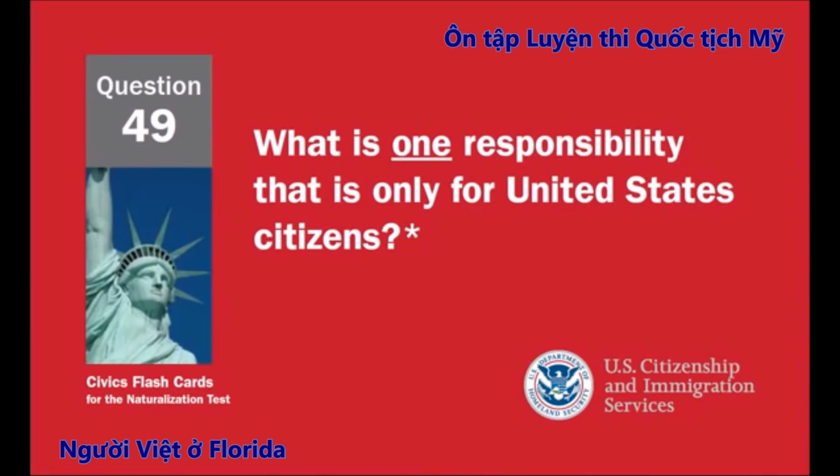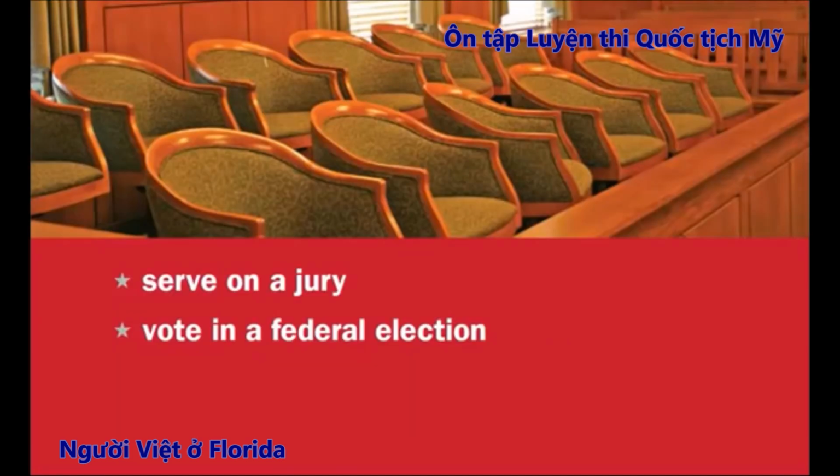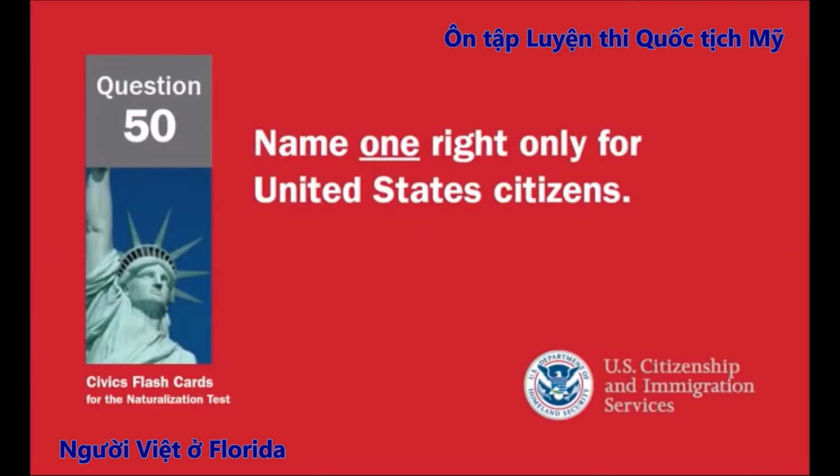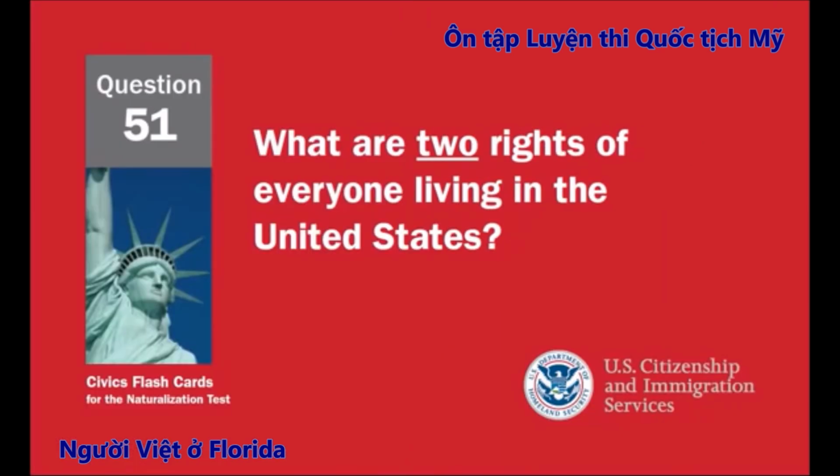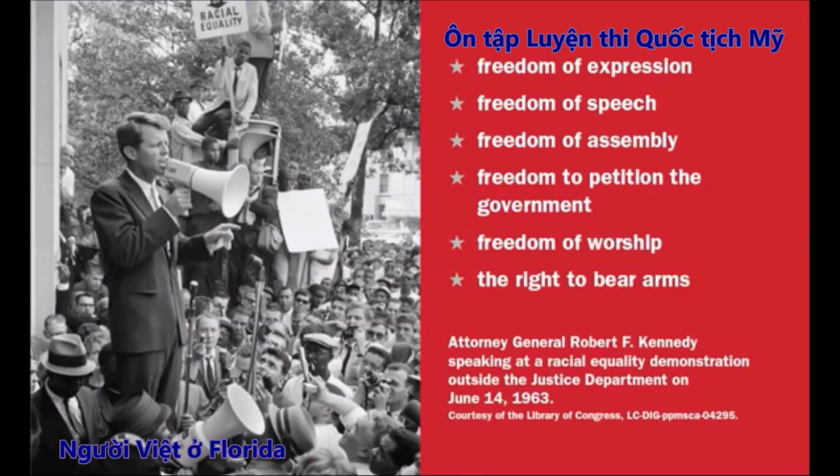What is one responsibility that is only for United States citizens? Serve on a jury. Vote in a federal election. Name one right only for United States citizens. Vote in a federal election. Run for federal office. What are 2 rights of everyone living in the United States? Freedom of expression, freedom of speech, freedom of assembly, freedom to petition the government, freedom of worship, the right to bear arms.